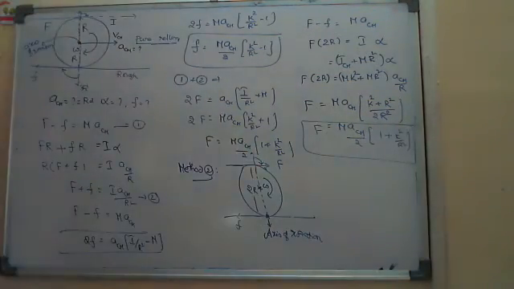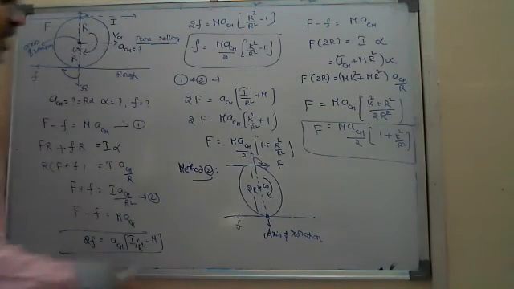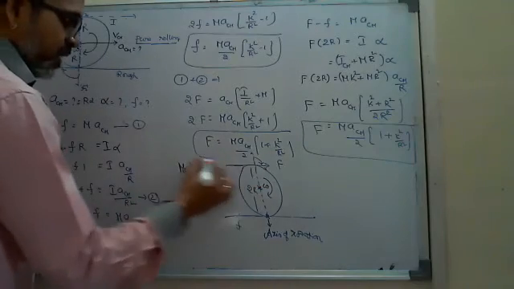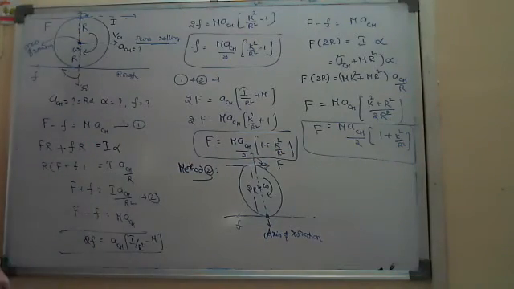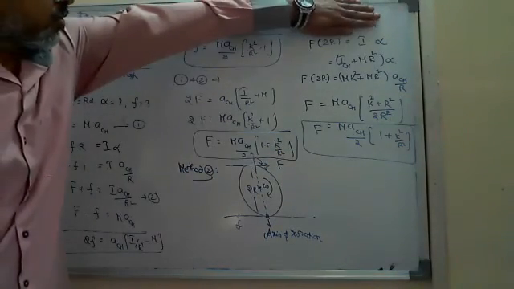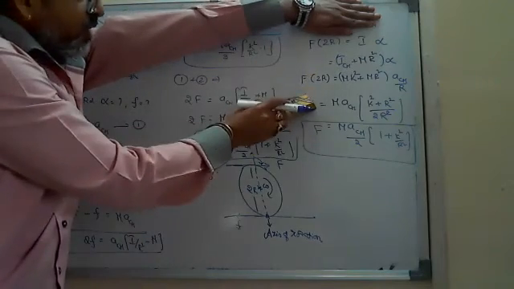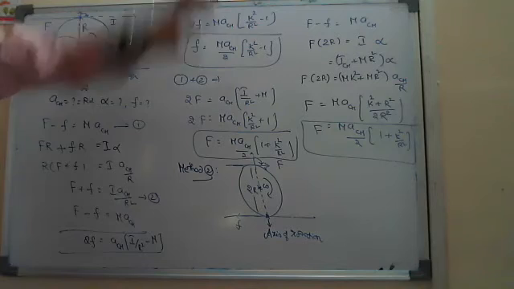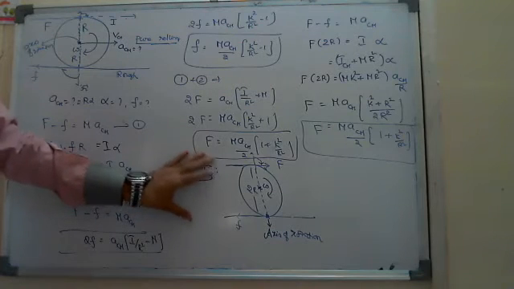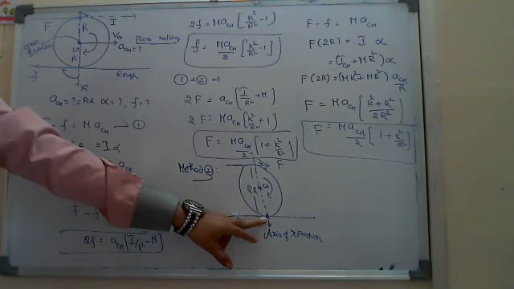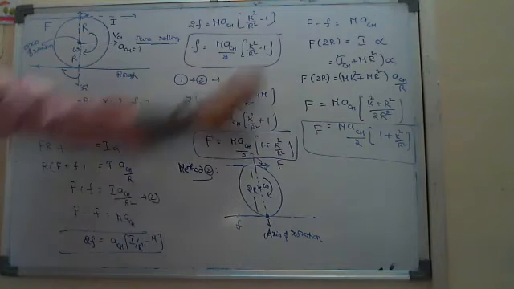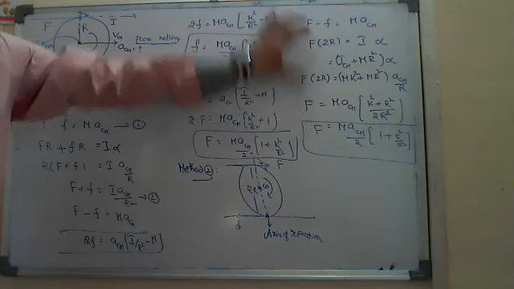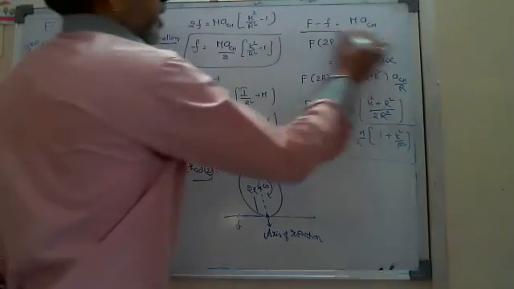So look at the two equations now. You got the same answer. Here in method 1, by taking the translatory equation and rotatory equation and solving those two, you got the same answer. Okay. Here, look, I did not use this equation. Just with the rotatory equation, I got F. By that, I got A_CM. In this method, what is the disadvantage? If you assume the axis of rotation here, you can't find the friction with the rotatory equation. To find out that friction, we have to use again further this equation.